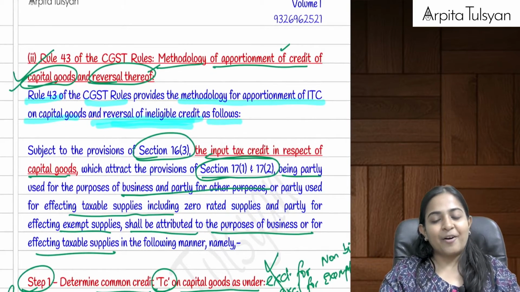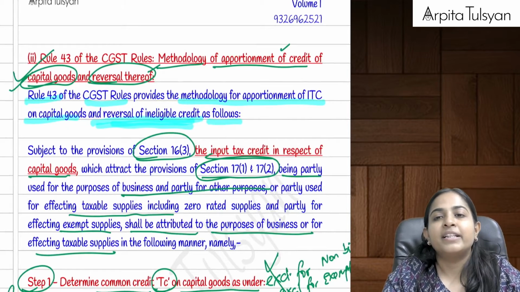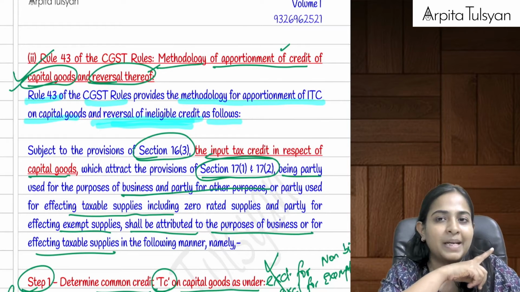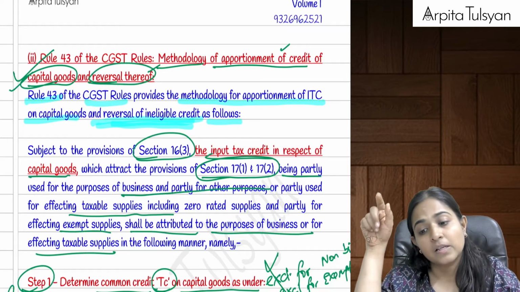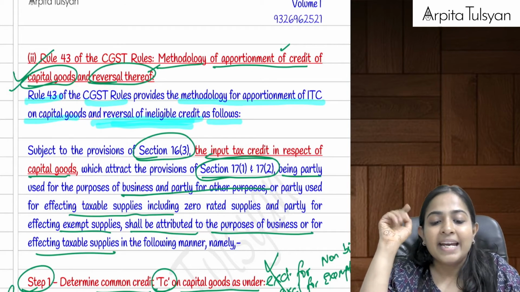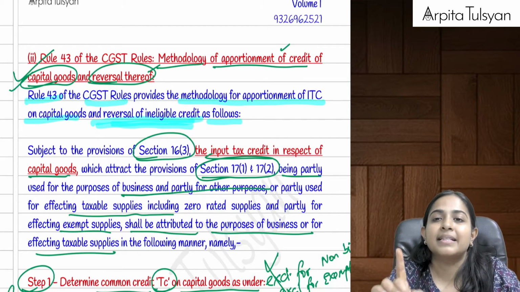Okay, now let's go to the next rule. Last rule here, rule number 43. Now listen, rule number 42 was applicable for reversal in case of inputs and services, input on goods and services. Rule number 43 is applicable for capital goods. First of all, this entire rule is subject to section 16(3).